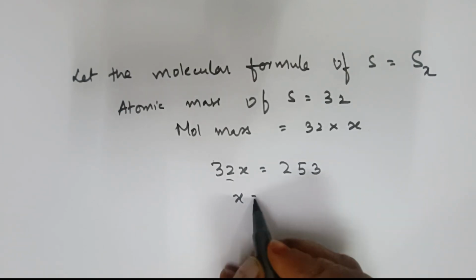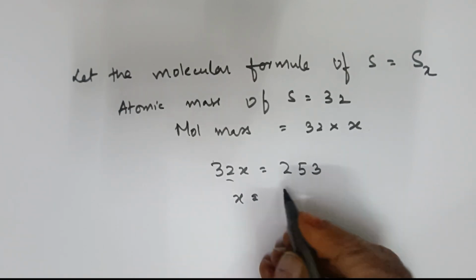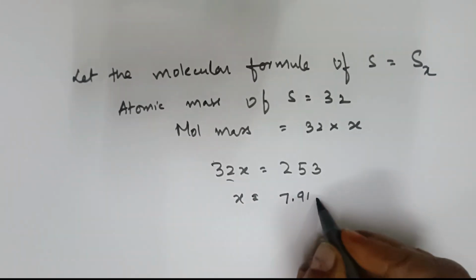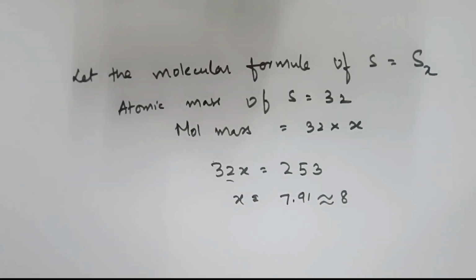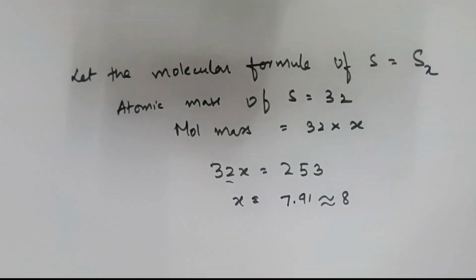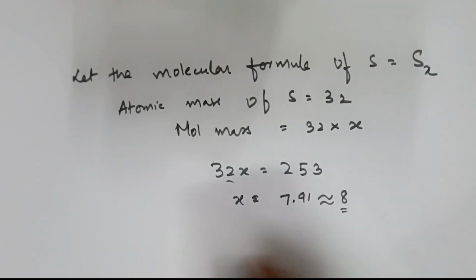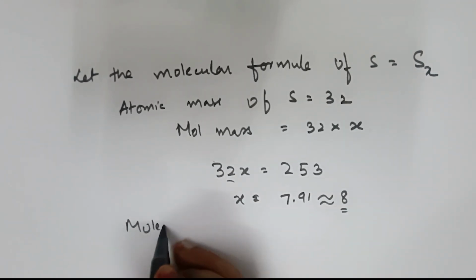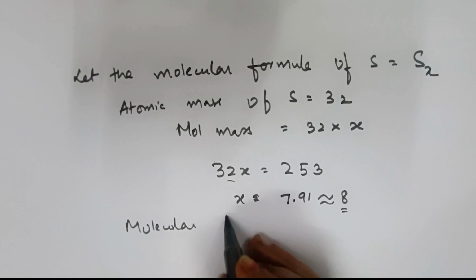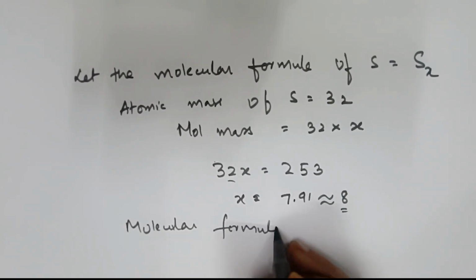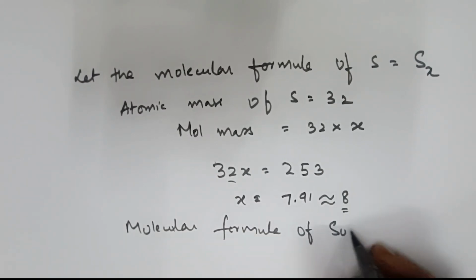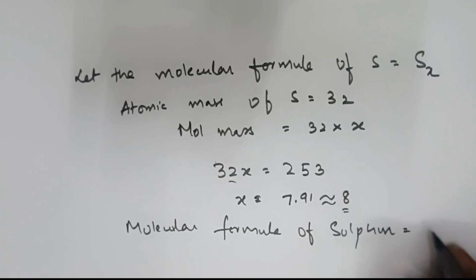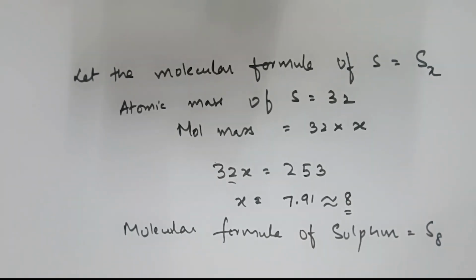32X is equal to 253. X is equal to, if I divide, 7.91. This is approximately 8. So what is the molecular formula? You will write: molecular formula of sulfur is equal to S8. That's it. This is the question.